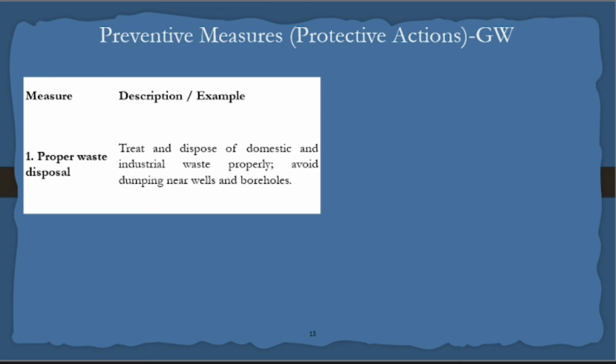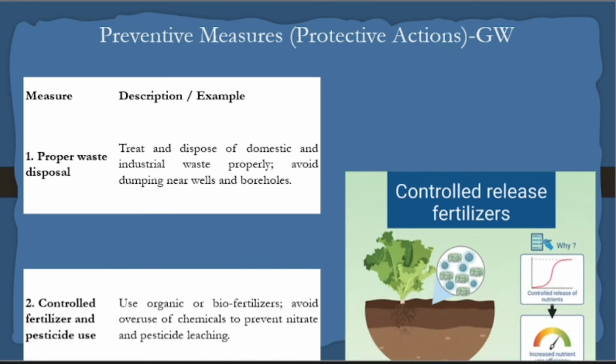Preventive measures. Corrective means, sir, the groundwater is already polluted; what corrections can we make? This I have discussed. But what does prevention mean? It should not happen in future. What should we do? Proper waste disposal. Treat and dispose of domestic and industrial waste. Even in a rural place, you should treat the water, keep a septic tank. Only after treatment should you let it out into the soil.